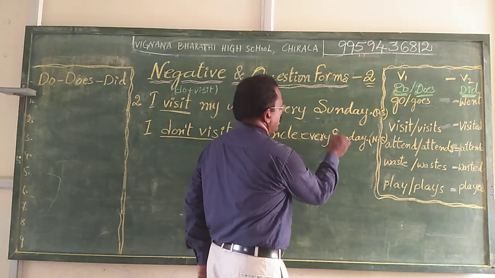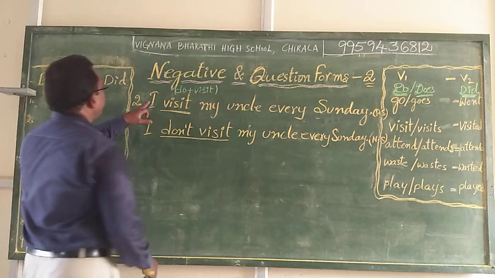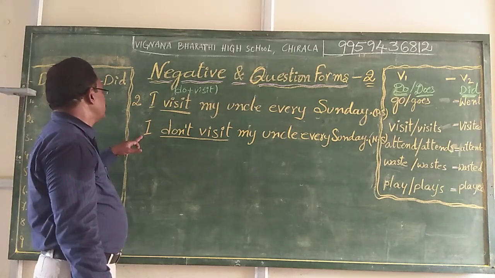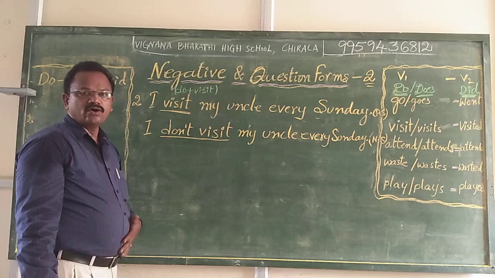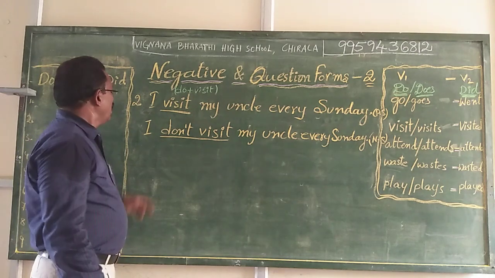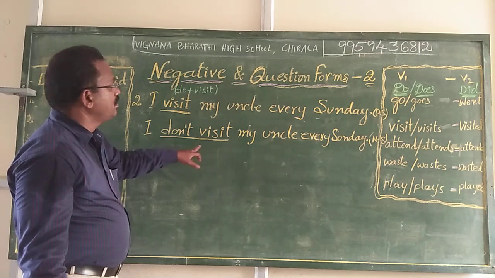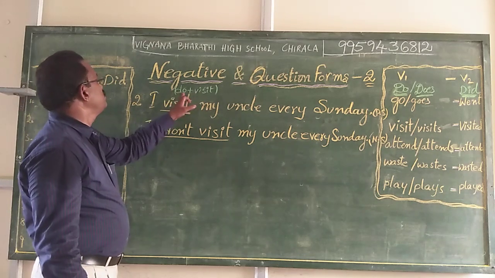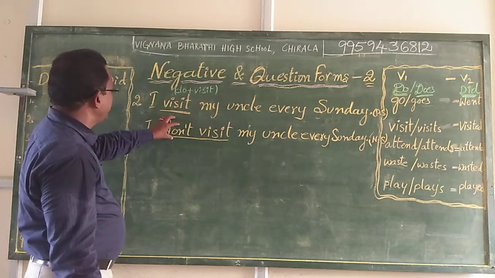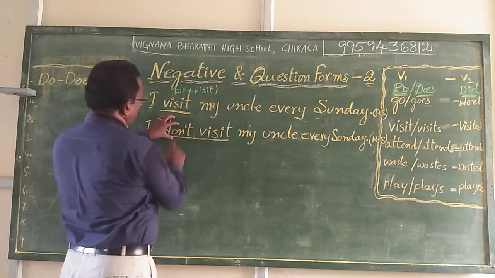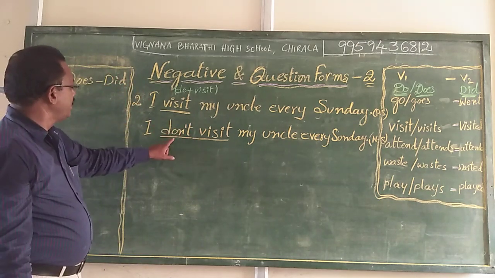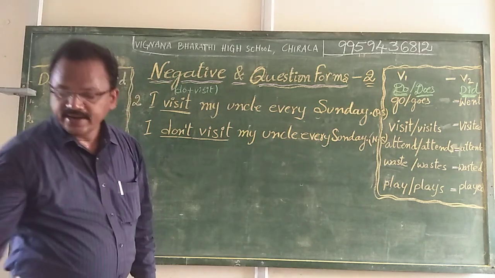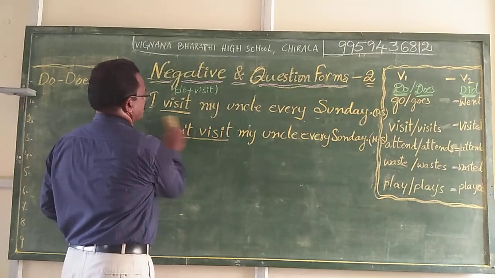Sunday, yes, capital letter. Here I alone, wherever it is, whether in the middle of the sentence or at the beginning, is always capital letter. I do not visit my uncle every Sunday. I visit, we split into do plus visit. We brought this do here, visit, and for the negation we added not. I do not visit my uncle every Sunday.